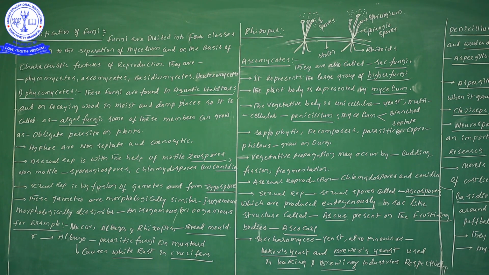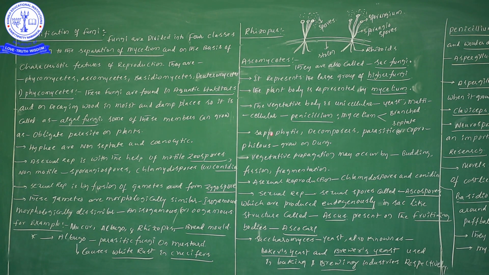Now, mycelium means which one? The fungal plant body, which we are calling mycelium. That particular mycelium is branched as well as septate. Don't forget, the fungal plant body is known as mycelium, and this mycelium is branched as well as septate.